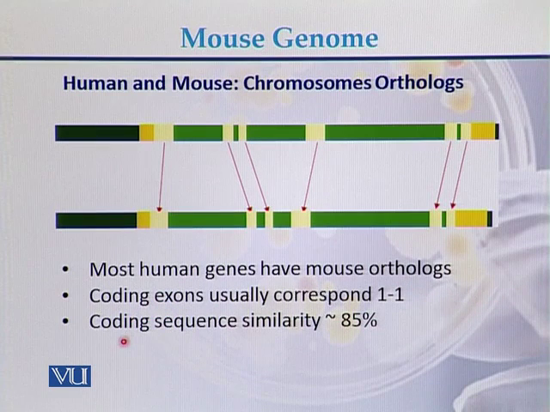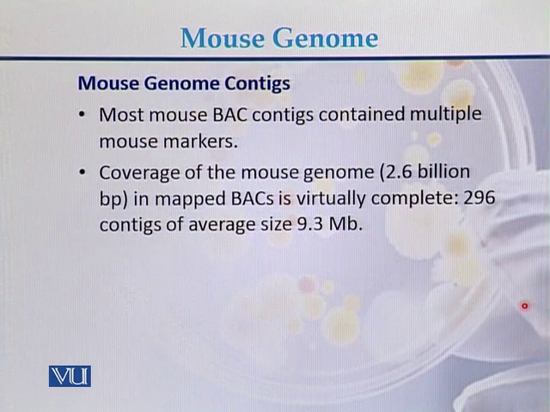In addition to this, coding sequence similarity is 85%, meaning the nucleotide sequences of human exons and mouse exons have approximately 85% similarity with one another.